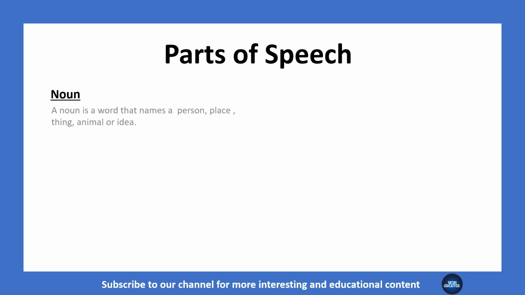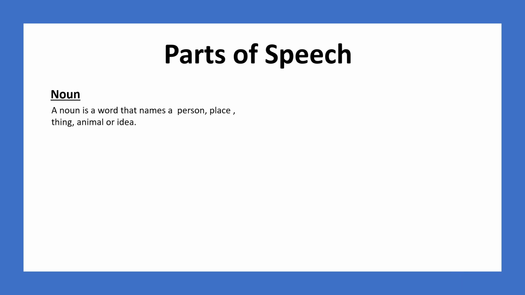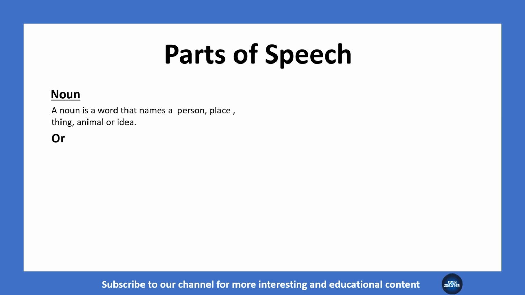A noun is a word that names a person, place, thing, animal, or idea. Simply, we can say that a noun is a naming word. Or, in other words, a noun tells us who or what we are talking about.